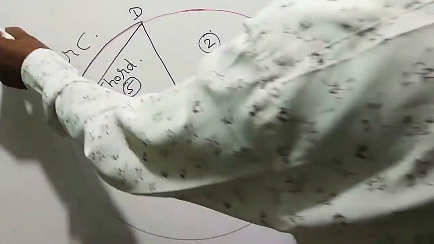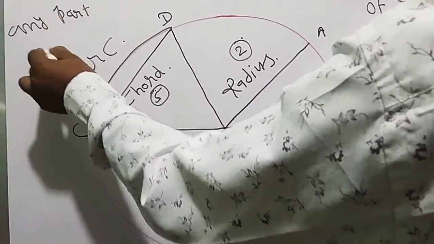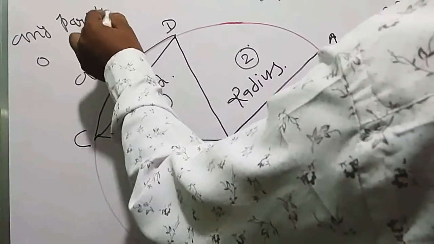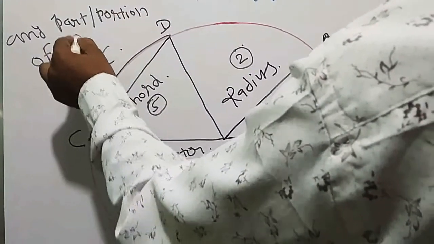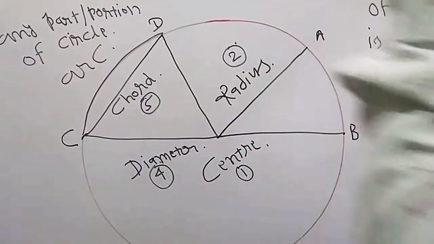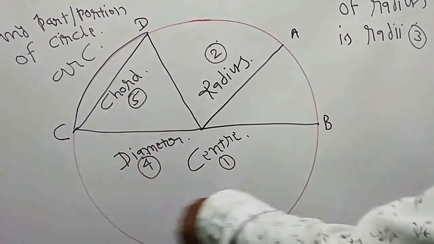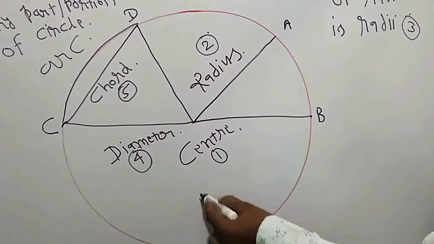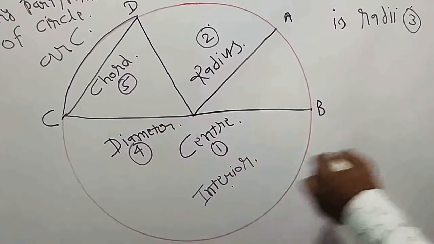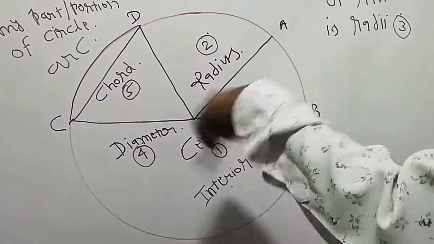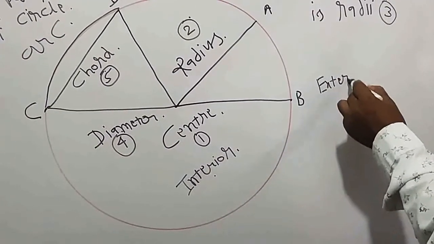Any part or portion of a circle is an arc, and the entire part under this boundary is called the interior. And the part outside of this boundary is called the exterior part of the circle.